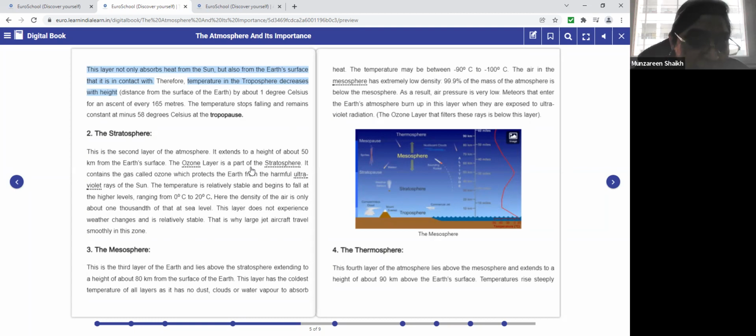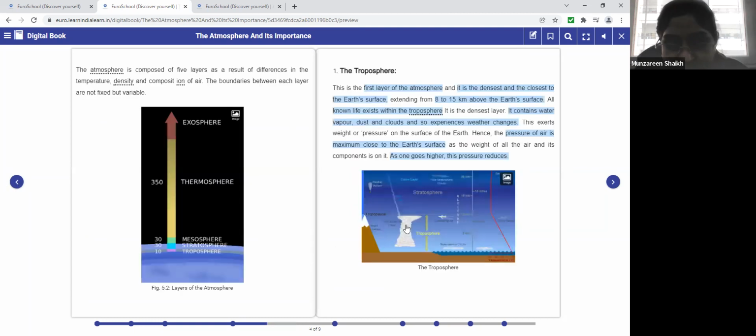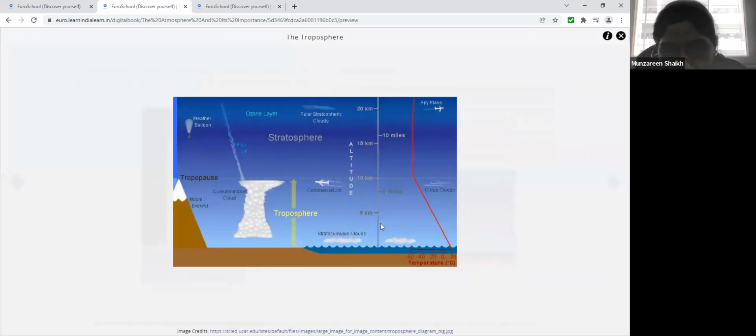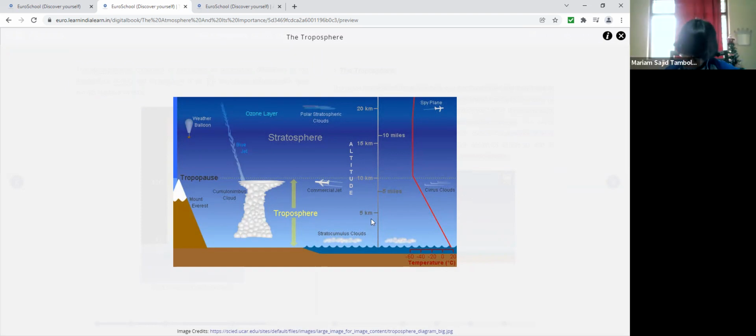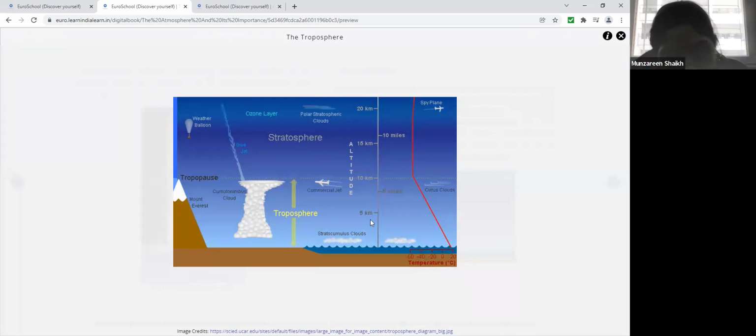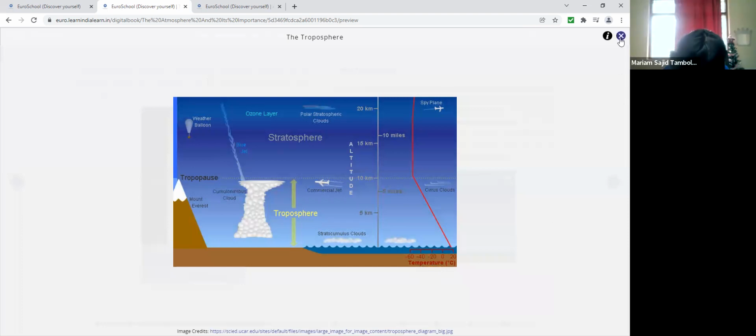Can you just show the image of troposphere? Yeah. Can you see the degrees, the temperatures? Yes, ma'am. Can you just show them, please? Take the cursor there to the temperatures. See the amount of heat it is observing both from the sun as well as from the Earth's surface. Clear, everyone? Yes, ma'am. All right.